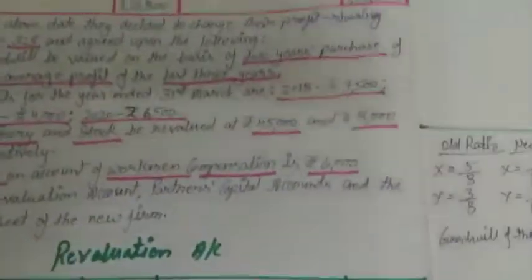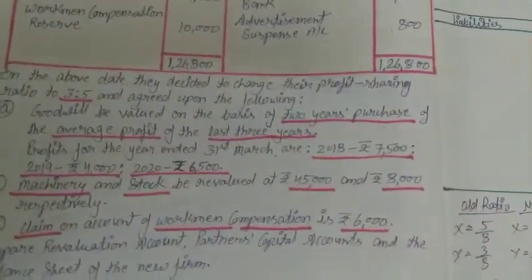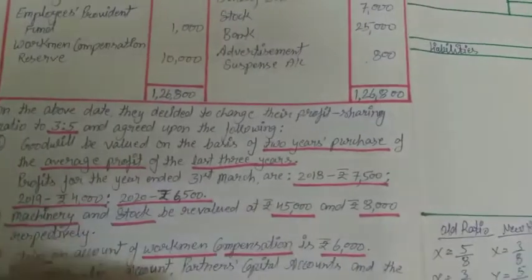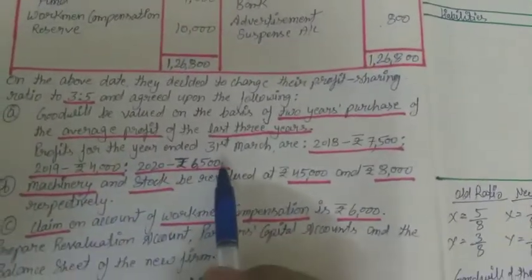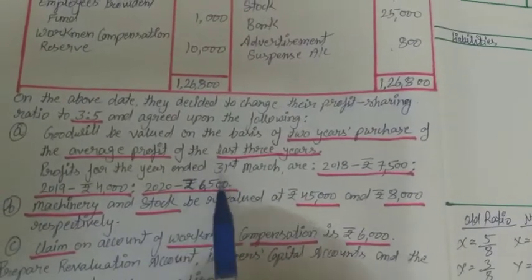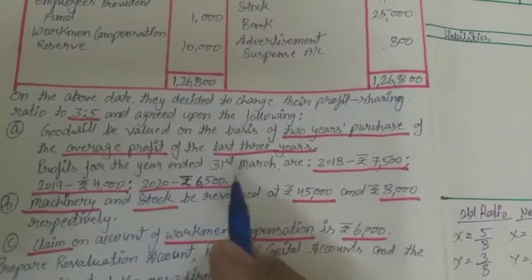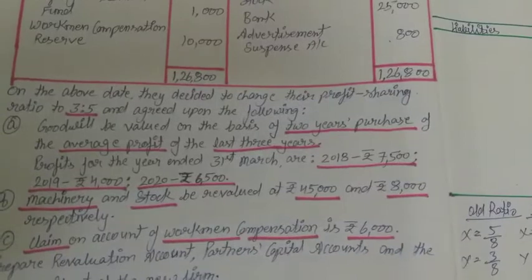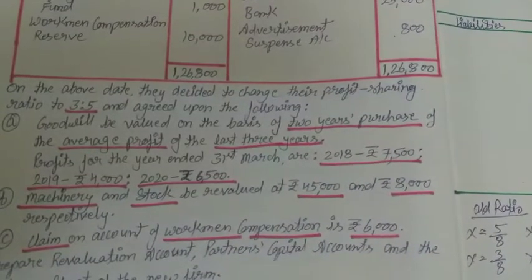And the treatment we will do: first, no information they have given related to the change in profit share ratio, related to the goodwill. What they have to do, they will distribute, or write off, or again raise.